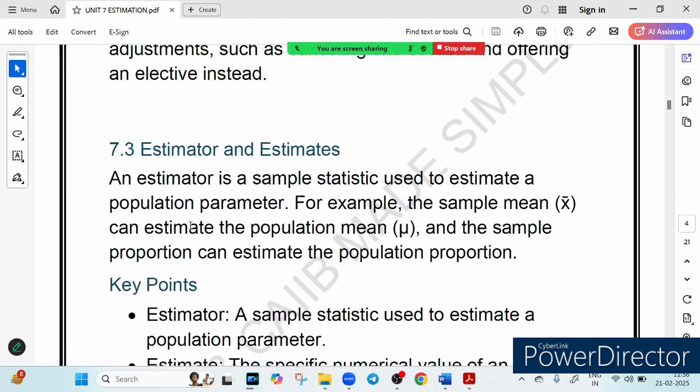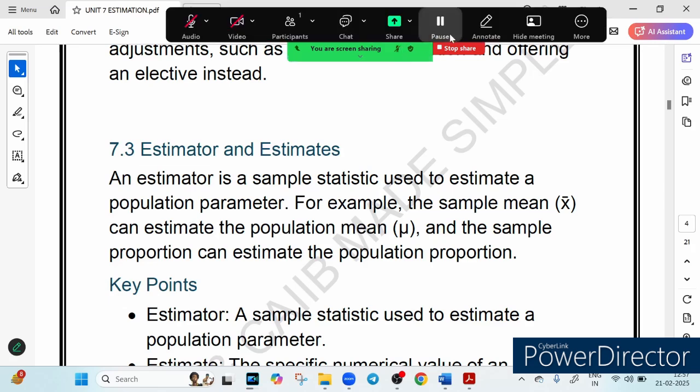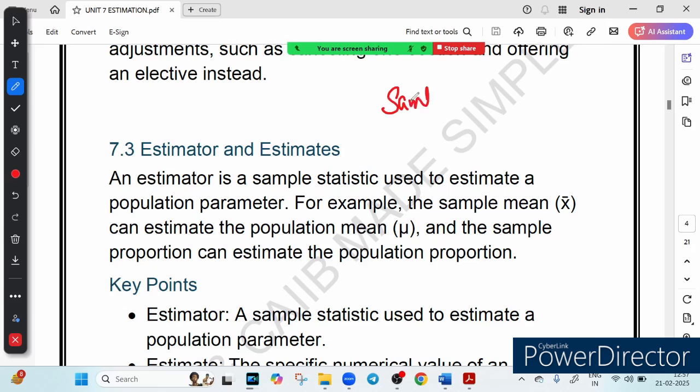Right, now let's discuss the estimator and estimate. Very, very important thing. Friends, ever wondered how we predict big financial figures using just a small set of data? Think of it like tasting a spoonful of biryani to judge the entire dish. The small portion, that is the sample, gives us a fair idea of the whole, right?